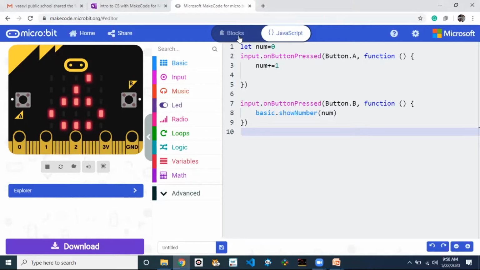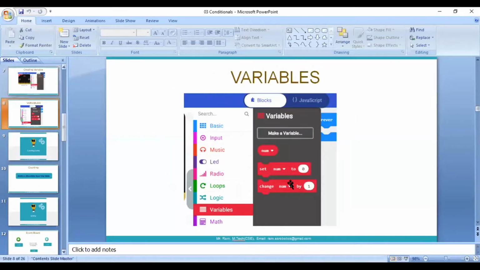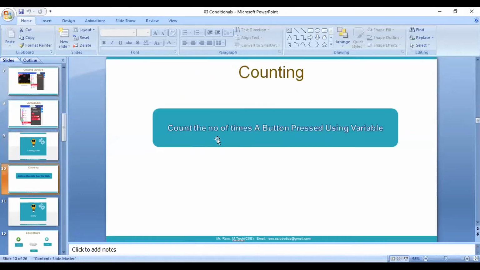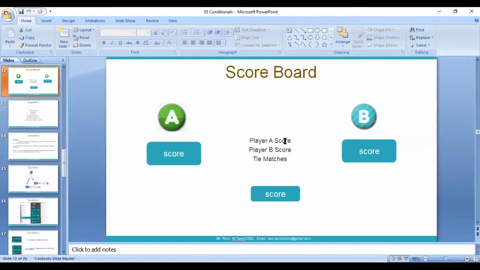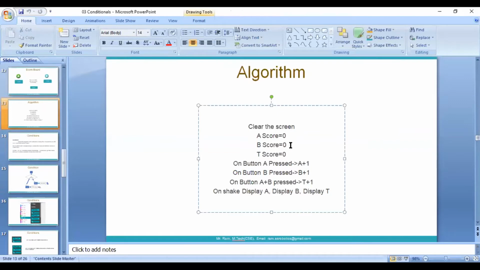And coming to our next project, creating variables, and the variable options we have discussed till now. Now a counting game: count the number of times the A button is pressed using a variable. This we discussed till now. Now one more activity we will do, that activity is scoring. One player is there. Till now we did only one activity. Now we will do it with two variables, A score and B score, and time matches. Suppose, see here, A score is 0. Initialize the variables like this.